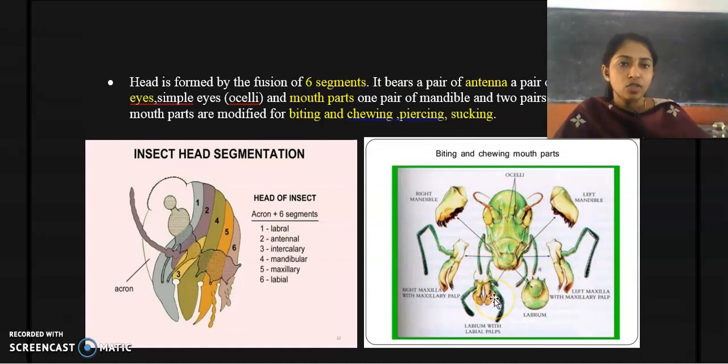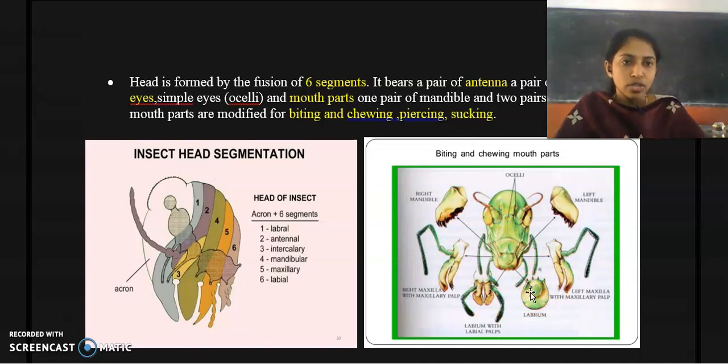In the head portion you can find the mouth parts. Mouth parts consist of one pair of mandibles. Here is the right mandible and here is the left mandible. They also possess 2 pairs of maxillae. Here is the right maxilla, then the left maxilla, and they also possess the labrum and the labium with the labial palps. These are the mouth parts of a typical insect, and they are modified for biting and chewing, sucking, piercing, etc.